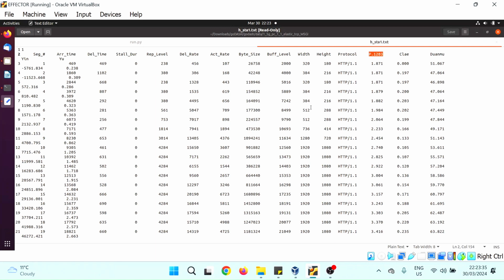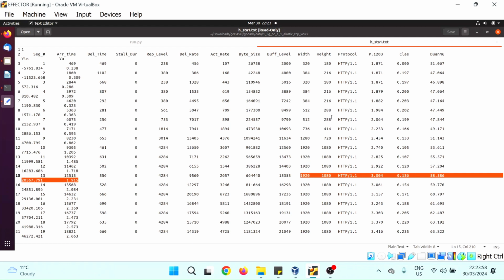You can see that after a few segments, each segment is running in 512 by 288 resolution, but now you can see that the 11th segment is running in 1280 by 720, and then it jumps to 1920 by 1080 resolution, and the P.1203 score has started improving, and you can see here it's 3.4. So that's what we see in the experiments.